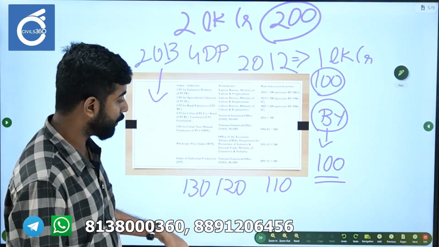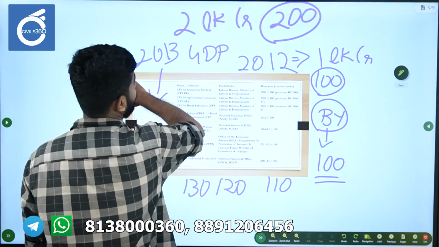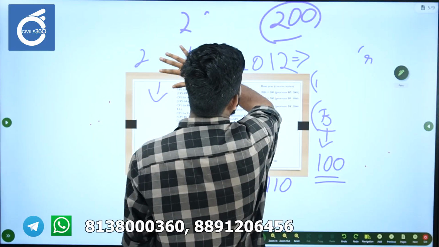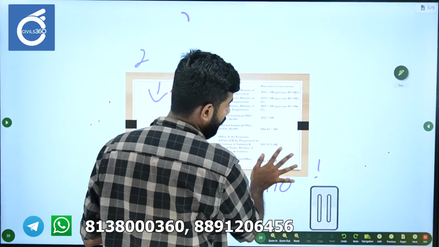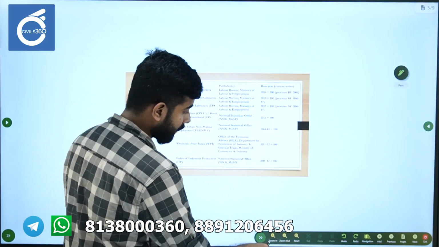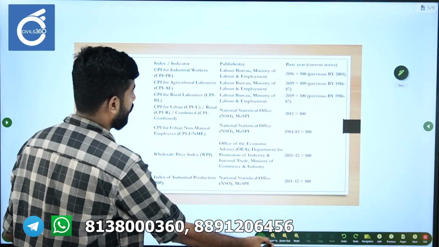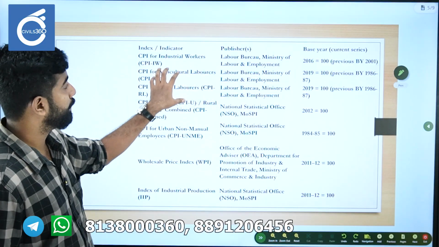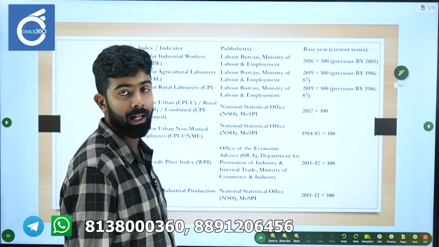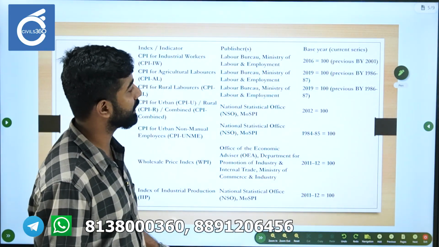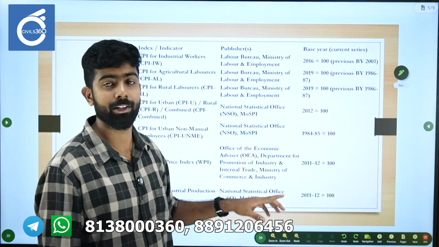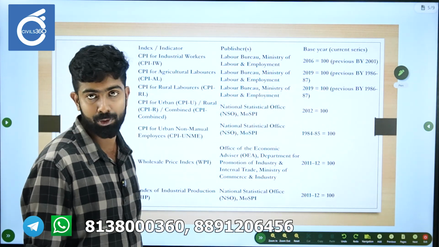So if you look here, CPI for industrial workers, the base year is 2016. It is published by the Labour Bureau. For agricultural laborers as well as rural laborers, the base year is 2019. It's published by the Labour Bureau.